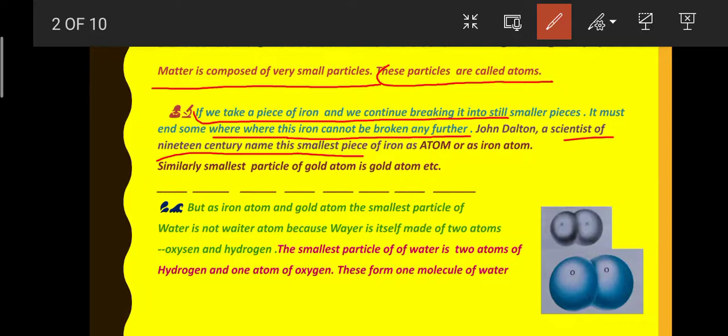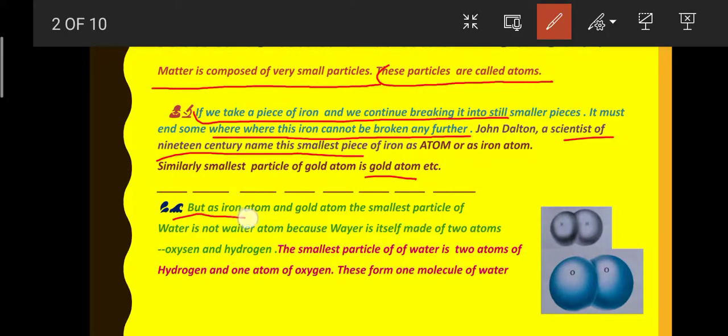Similarly, the smallest particle of gold we call a gold atom. Actually, atoms are so small that they cannot be seen even by the most powerful microscope.